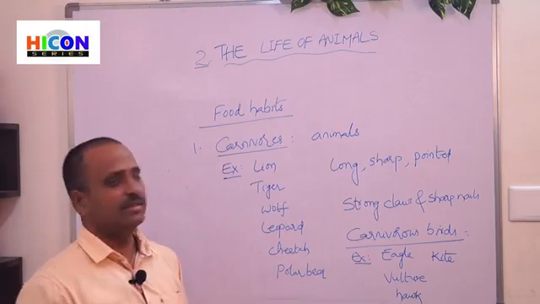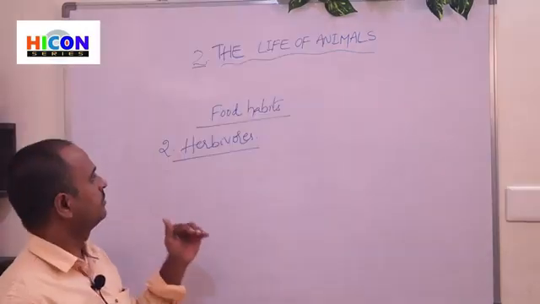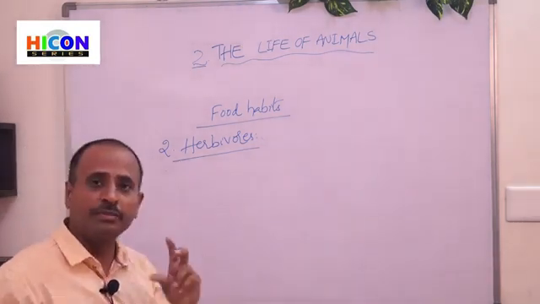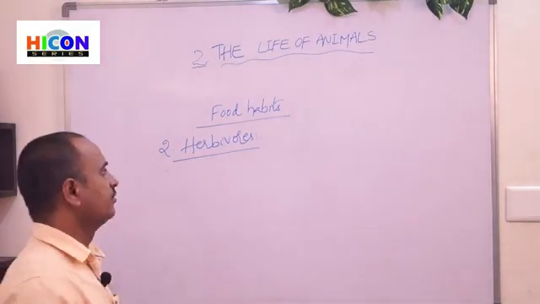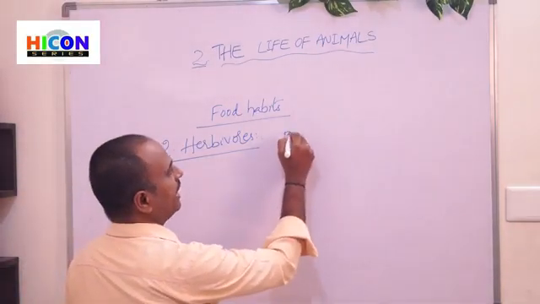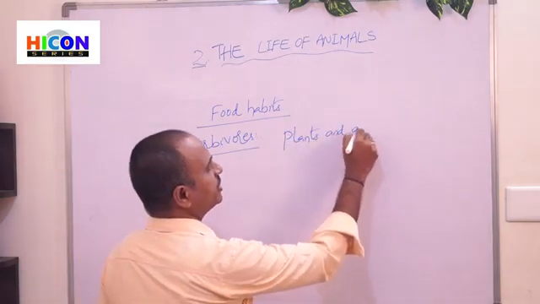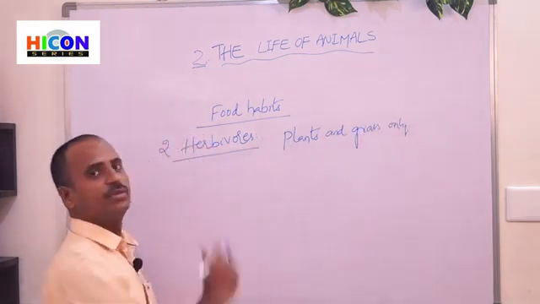Now we will discuss the second type of animals, that is herbivores. The second type of animals are herbivores. Herbs means plants. Those animals which eat only plants and grass are called herbivores.